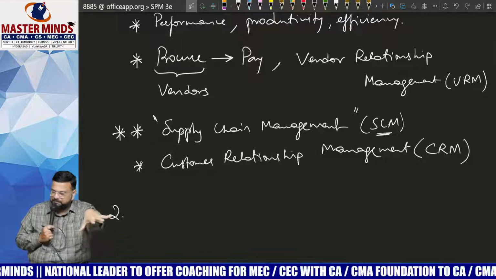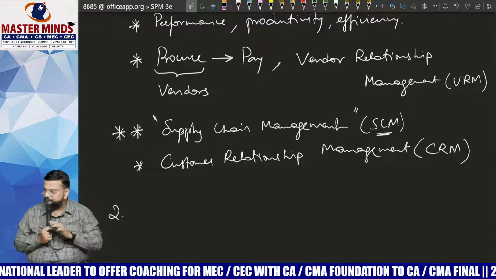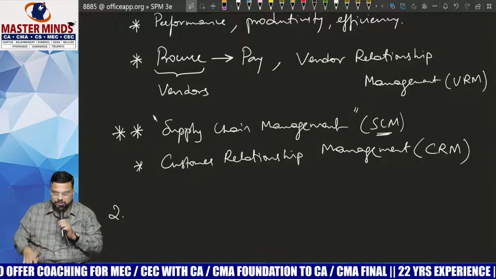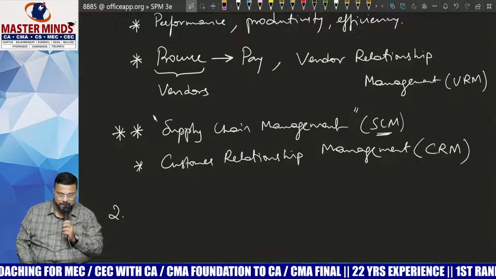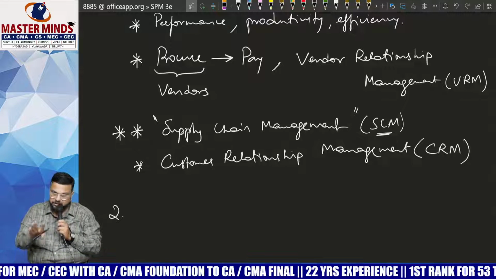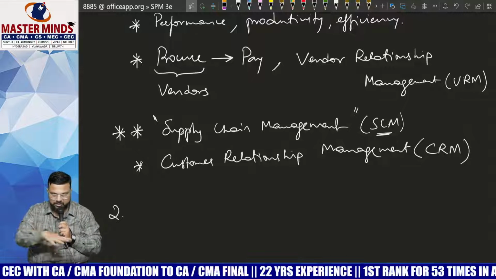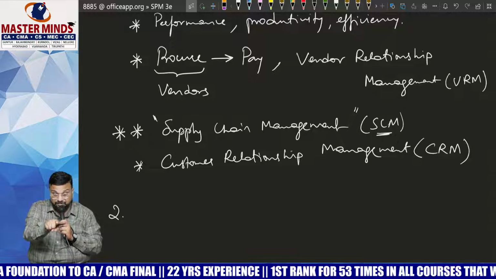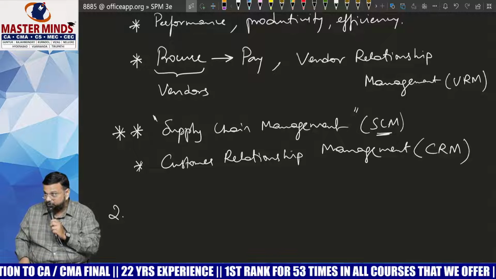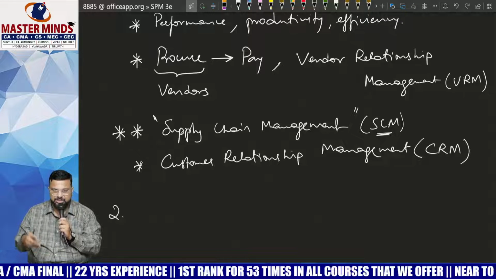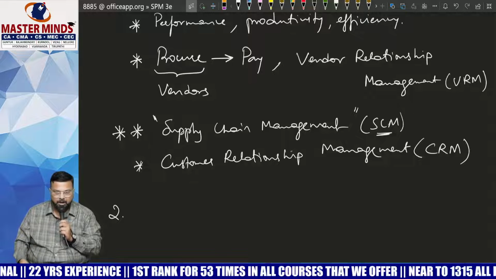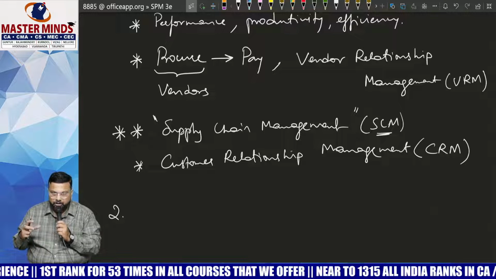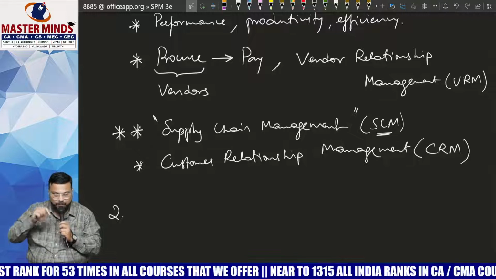Let me make it much simpler, Nana. When you were in CMA Foundation, what was your long-term objective? To complete CMA, right? To complete CMA, definitely you will have a step-by-step procedure. First you need to complete CMA Foundation, then you need to complete CMA Inter, then articles, whatever the things you have, then you need to complete CMA Final. Then you will define how to complete CMA Foundation, how to complete CMA Inter. In each level you have to get a minimum of 50%, isn't it? On aggregate you have to get 50%. Simply passing does not make you qualified. Not only you have to pass, but also you have to get an aggregate. Are you able to follow, Nana?